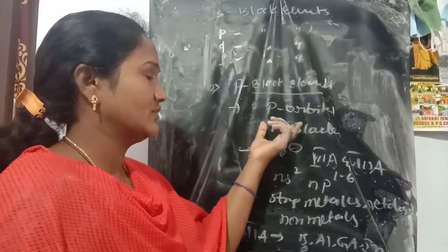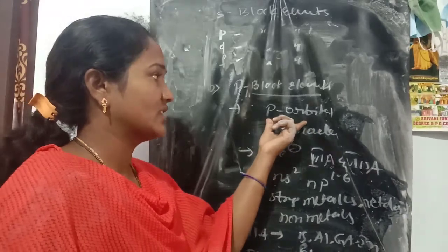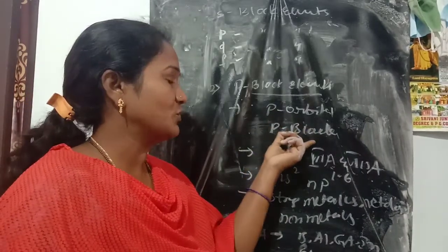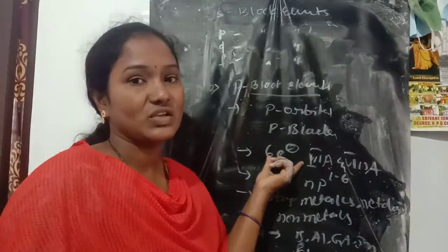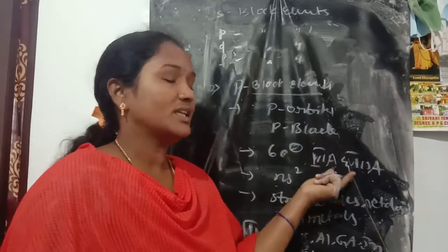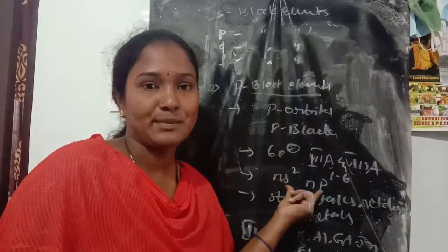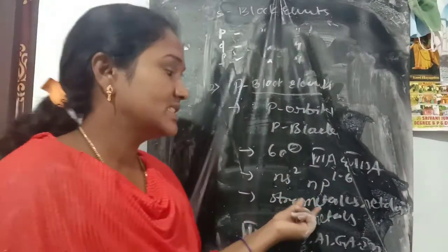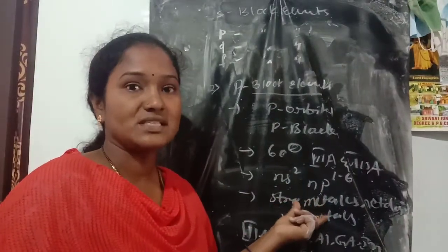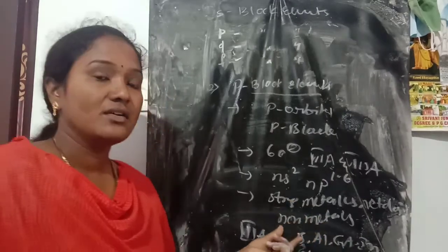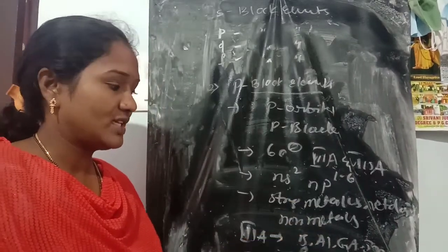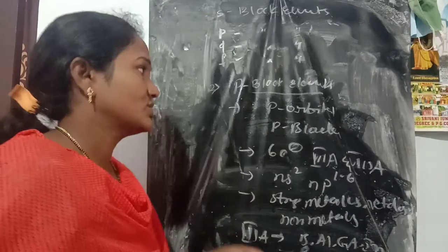If the differentiating electrons enter the p orbital, forming the p block elements, a maximum of 6 electrons is possible. Third A to 8A, with outermost electronic configuration ns2 np1 to 6, and these are metals, metalloids and non-metals. This is the third A group and fifth A group elements. And next one is